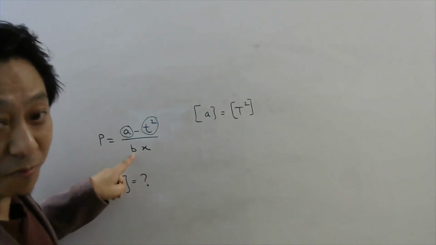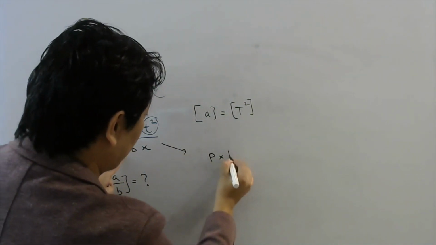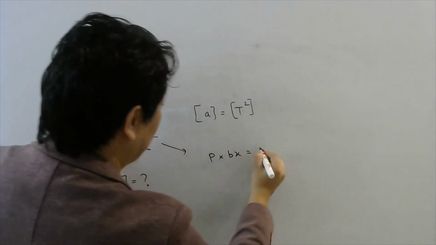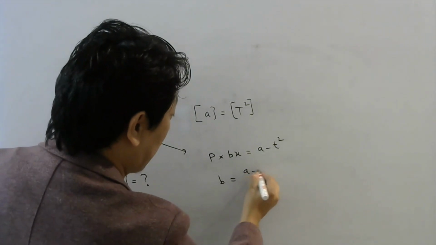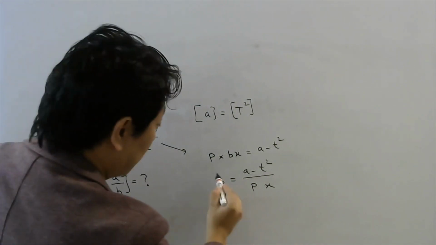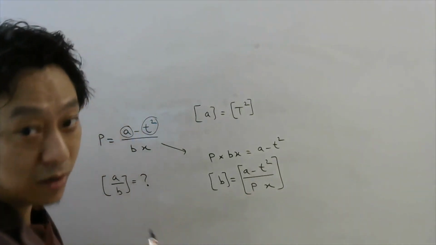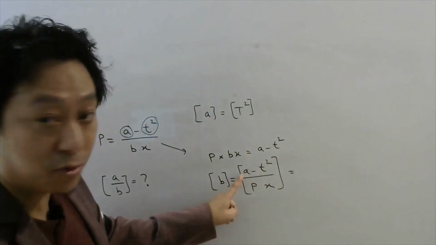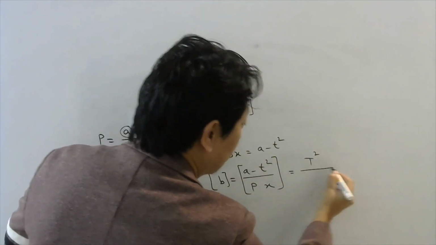Now how to find the dimension of B? Well, try to rearrange this equation. I can write this equation by cross multiplying: P into Bx equals A minus T square. So your B, which is the unknown quantity, would be A minus T square divided by Px. Now if you notice, the dimension of B will be the same as the dimension of this term, right? Because these two quantities are equal, so dimensions should be equal. Now the numerator, we know that this is time square, this is also time square. So the numerator will have dimensions of T power 2, right?